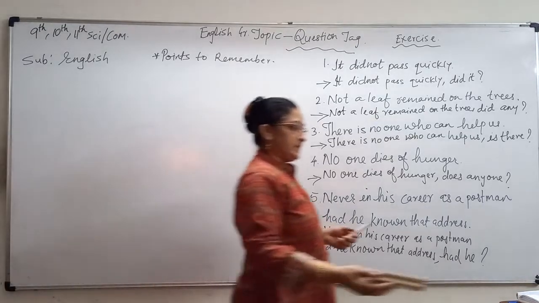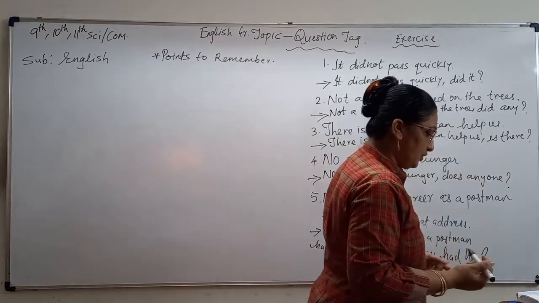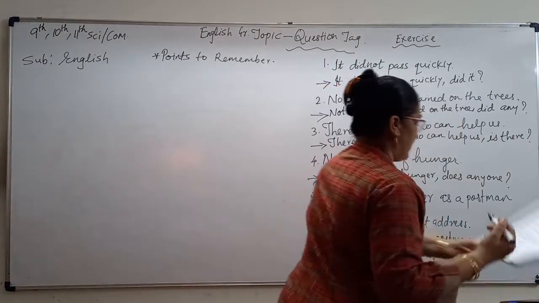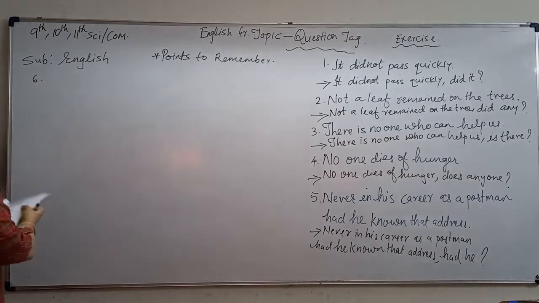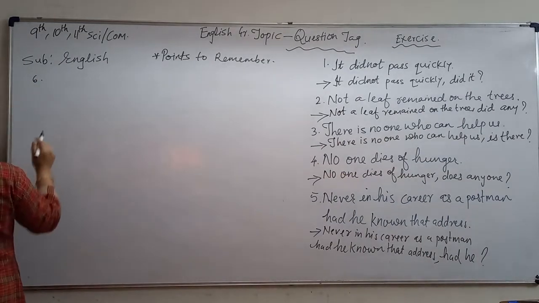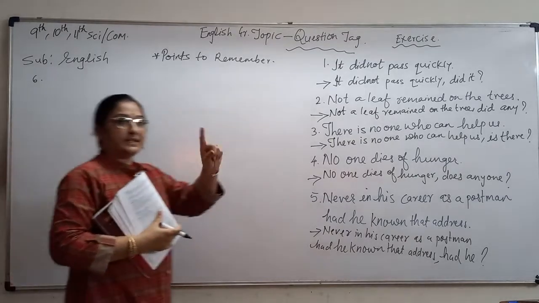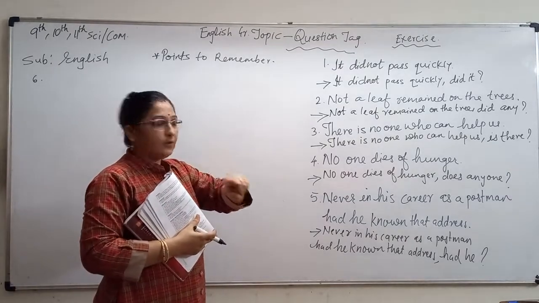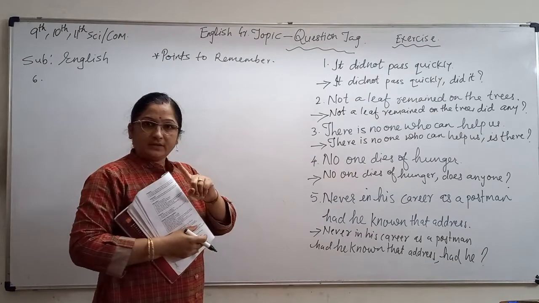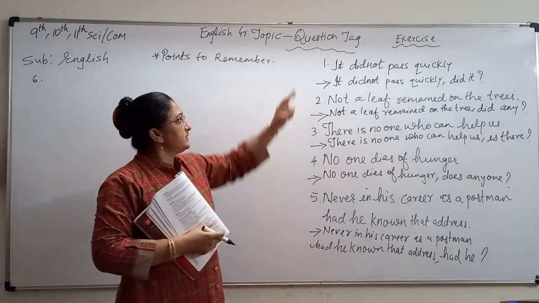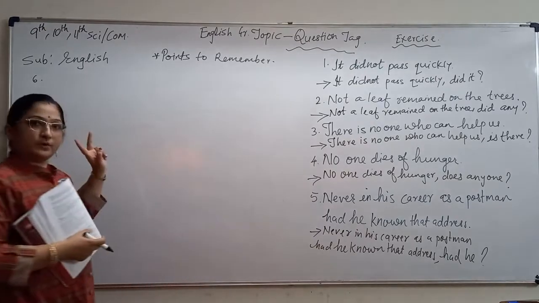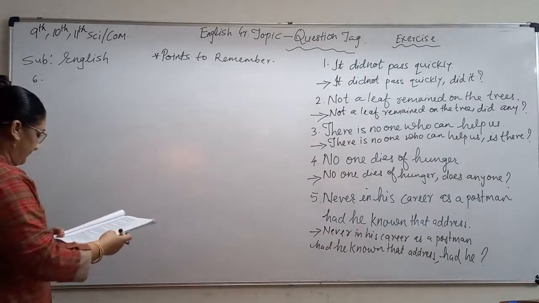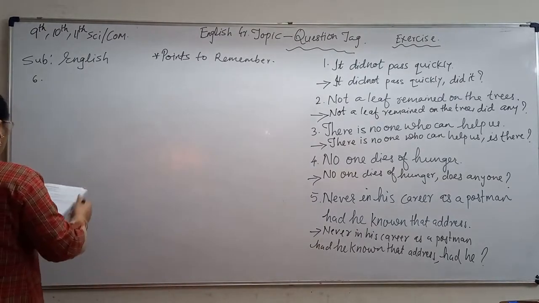Some more exercise, that is the sixth one. Lencho showed not the slightest surprise. Sixth question. Up to fifth one we have completed. Lencho. You can continue the number. Guys, in first video we have completed 10 questions. If suppose you want to give this one 11, then 11, 12, 13, 14, 15, then this is 16. Okay, this way you can give the numbers. Sixth one, Lencho